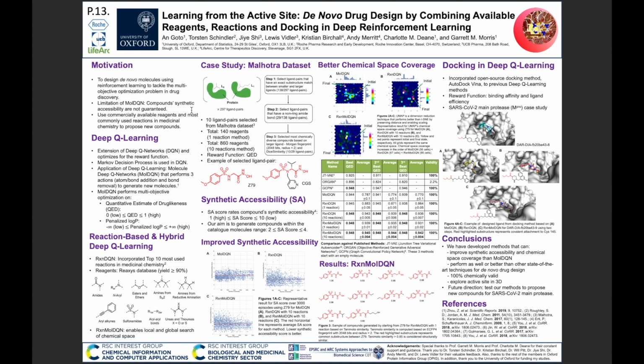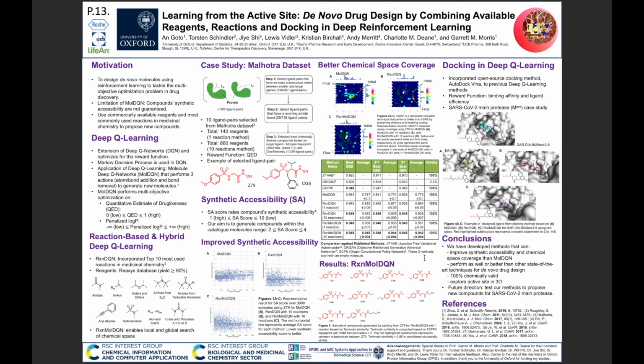are not guaranteed. So we have used commercially available reagents from Reaxys and most commonly used reactions in medicinal chemistry from Ruffley et al. to propose new compounds. And the first is a reaction-based DQN learning, and the second is a hybrid DQN learning between MolDQN and the first, which we have developed. And based on the case study from 10 ligand pairs from the Mohalter set, it was found that our methods have improved synthetic accessibility as well as chemical space coverage.